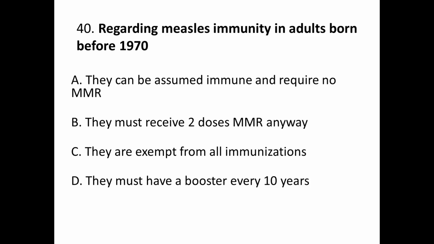Question number 40. Regarding measles immunity in adults born before 1970, A. They can be assumed immune and require no MMR. B. They must receive 2 doses MMR anyway. C. They are exempt from all immunizations. And D. They must have a booster every 10 years. The correct answer is A.